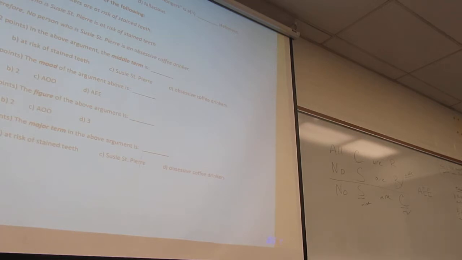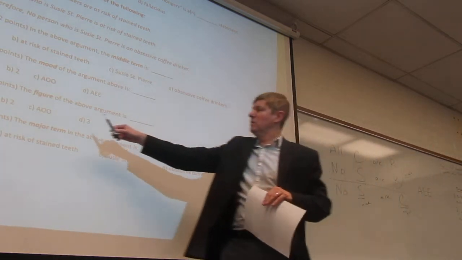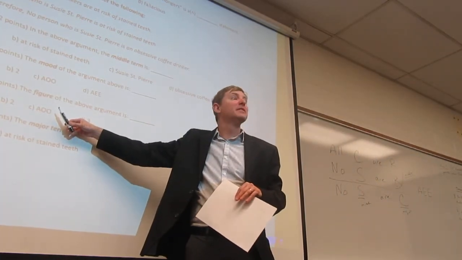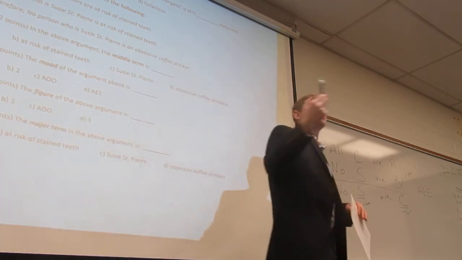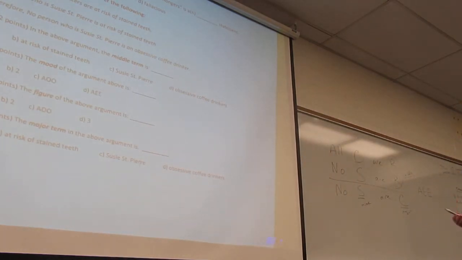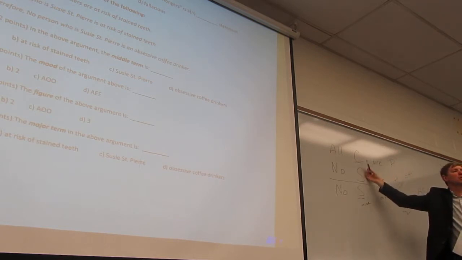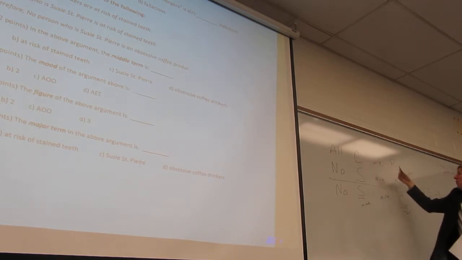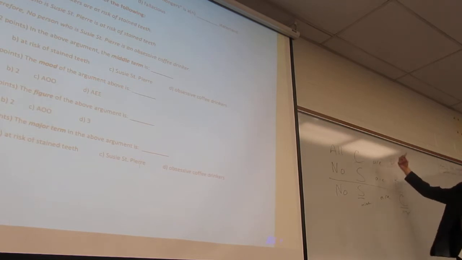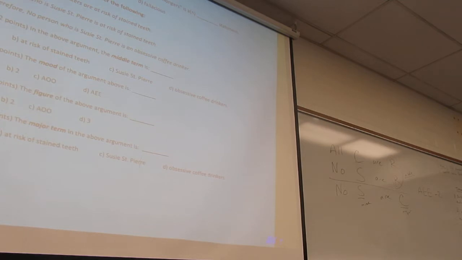Now, of course, this was just thrown in there to make sure that you remembered that figures are designated by numbers. Those you had to memorize. This was figure 2. Figure 2 is when the middle term is the predicate of both premises. Figure 3 is if the middle term were the subject of both. Figure 1 is if it were here and here. Figure 4 would be if it was here and here. That's just a memorization thing.